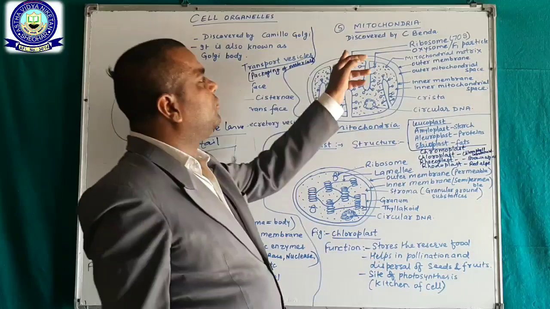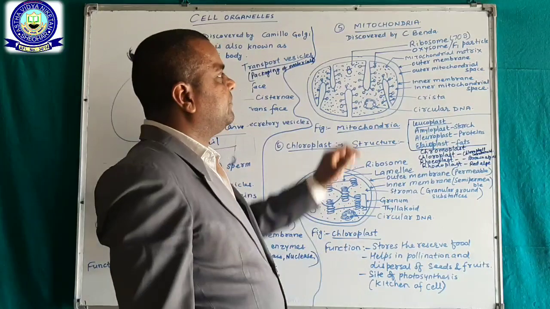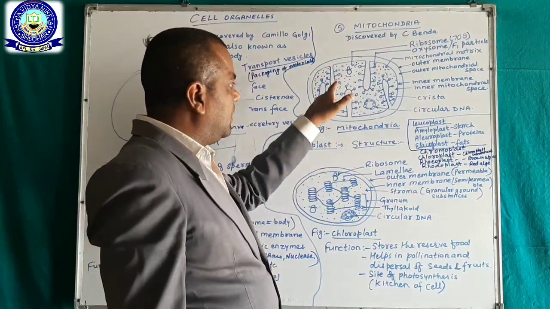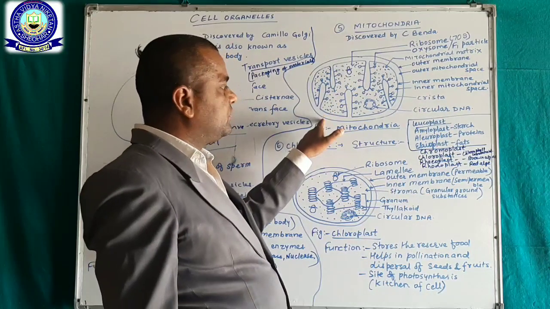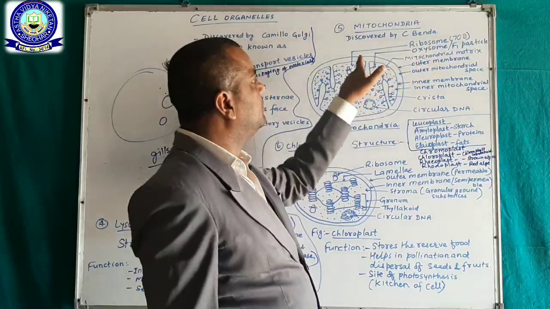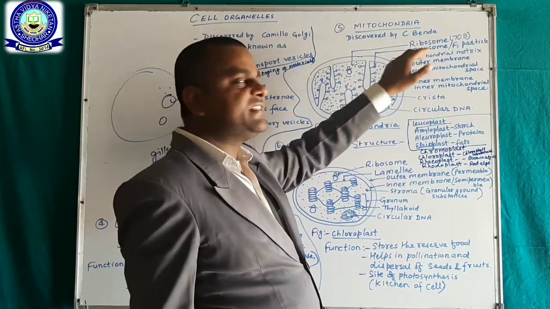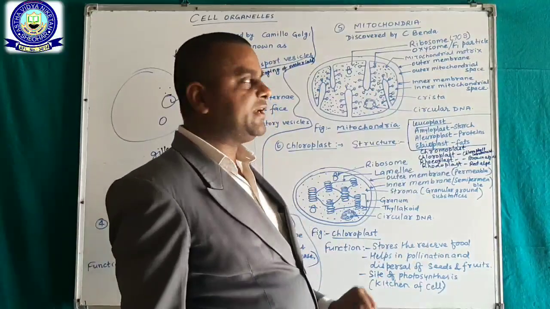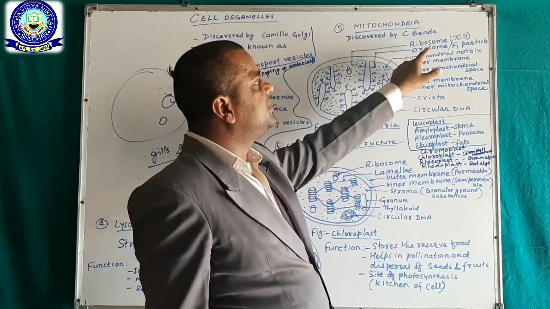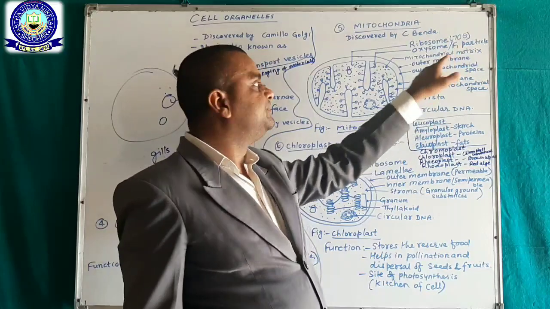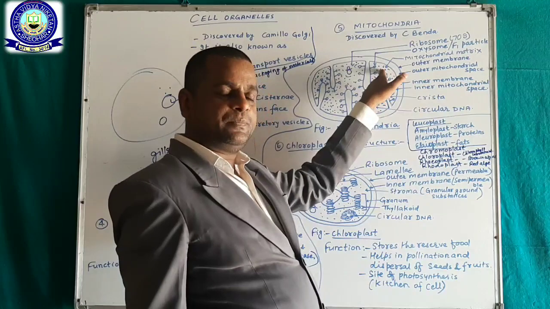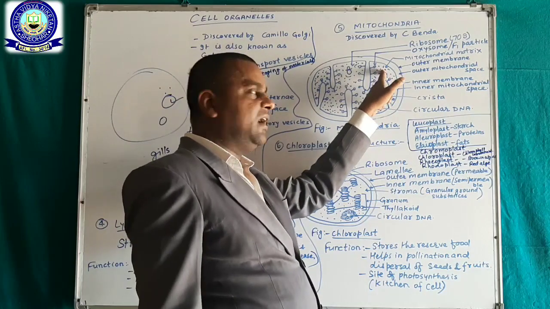Now we are going to learn mitochondria. Mitochondria was discovered by C. Benda. Now the structure of the mitochondria. There is a ribosome, which is 70S. Okay. Now oxisome, which is also called F1 particles. Now mitochondrial matrix: the matrix present inside the mitochondria is called the mitochondrial matrix.